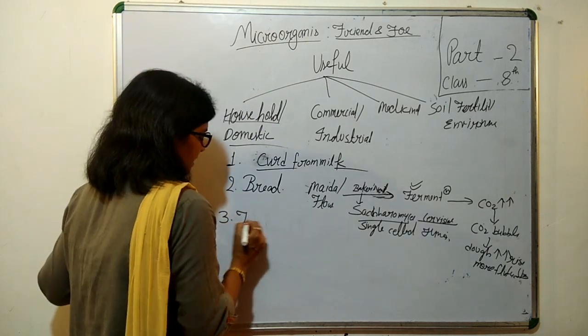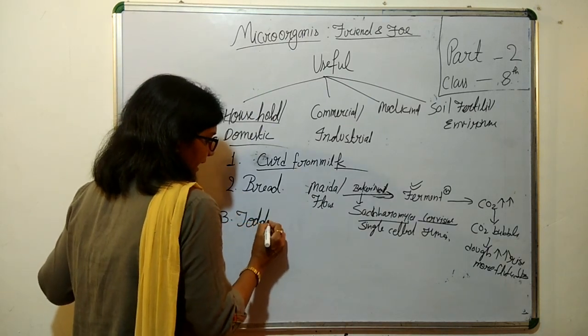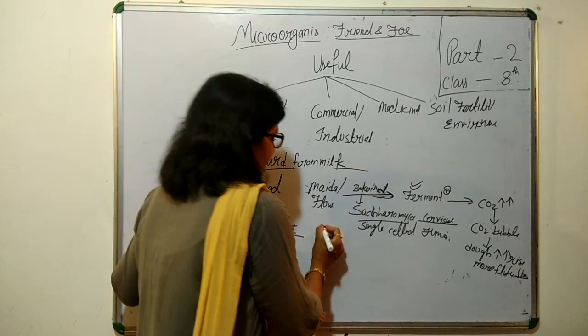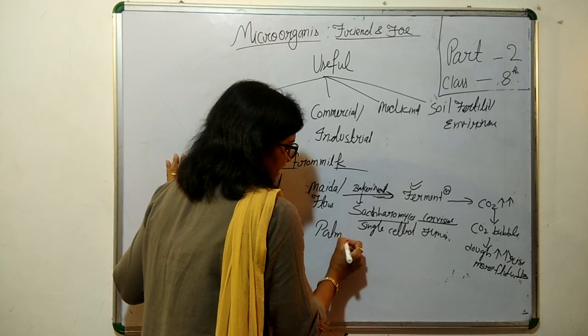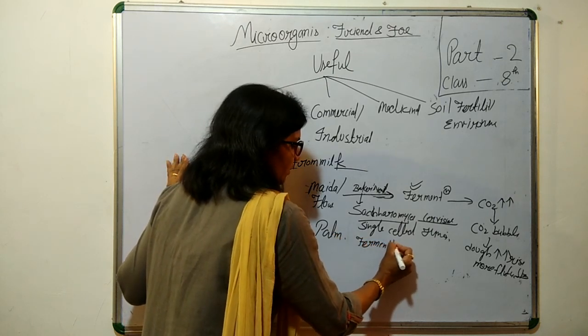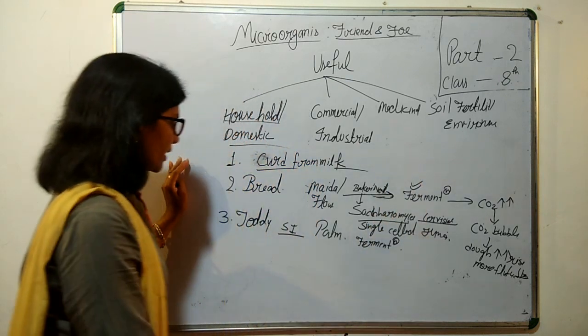Then the third is toddy. It is a South Indian drink made from palm with the help of fermentation by microorganisms.